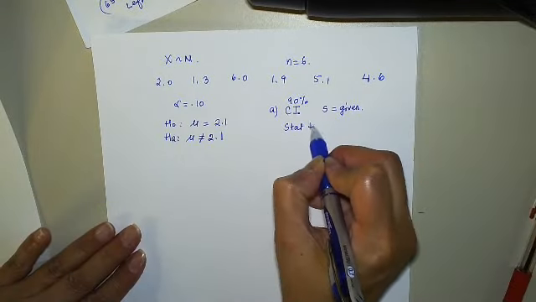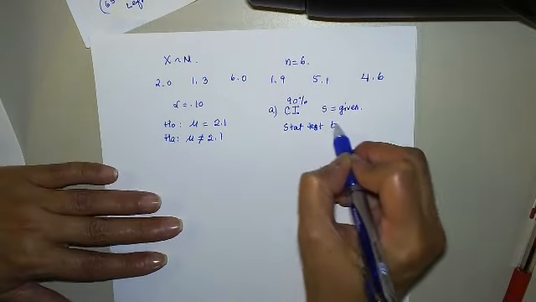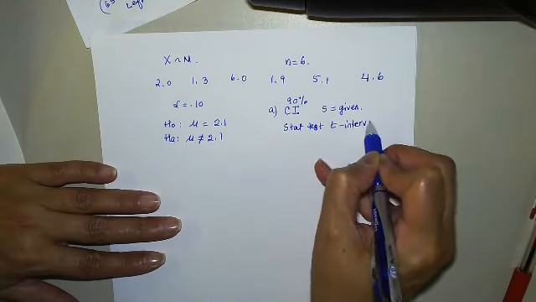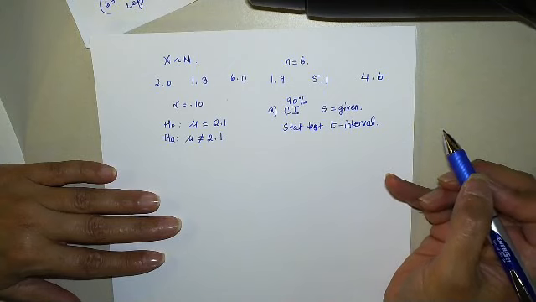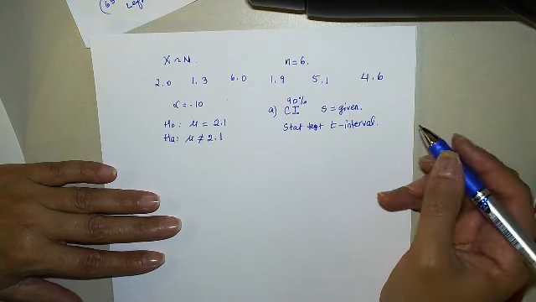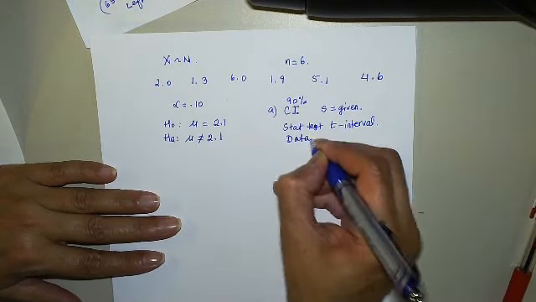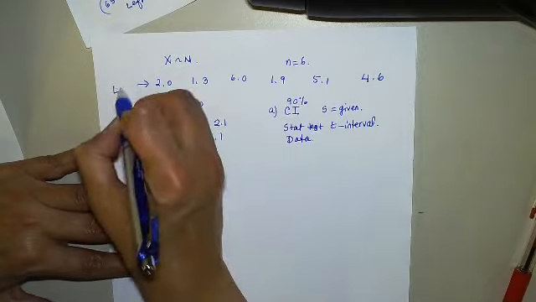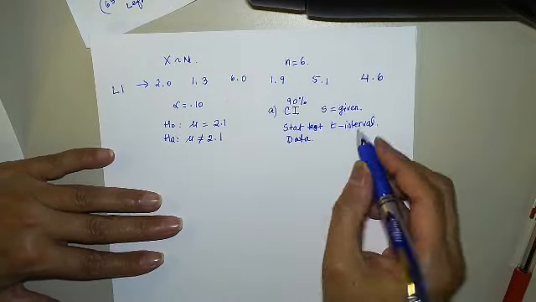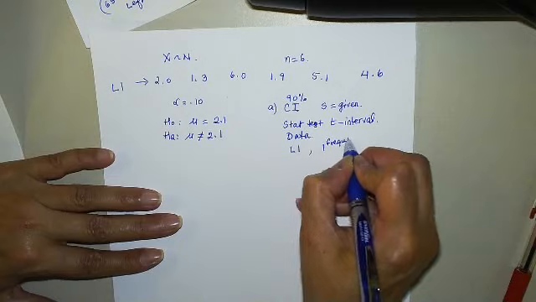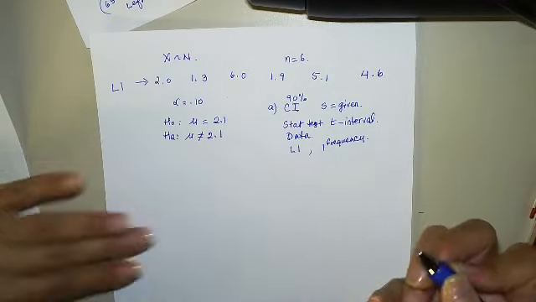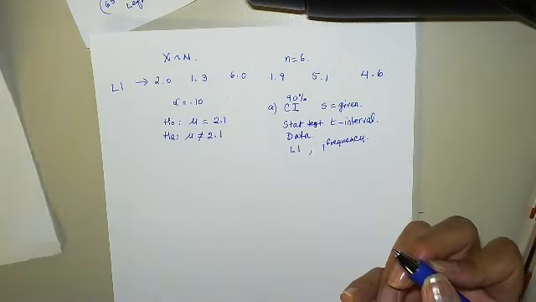Stat, test, T interval. Data, right? And then pick data. And then you must have put this into L1. And it's going to say what list? You're going to say L1, frequency 1. And then it should spit it out for you.